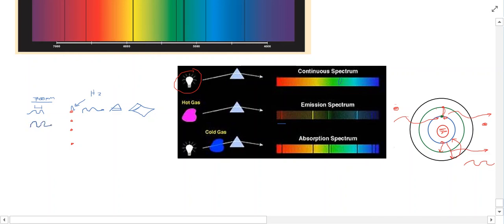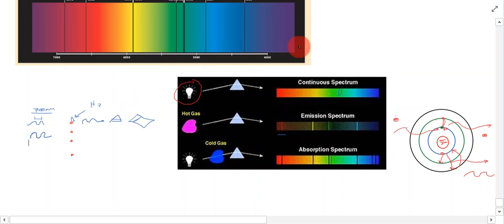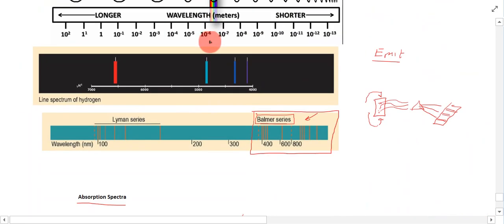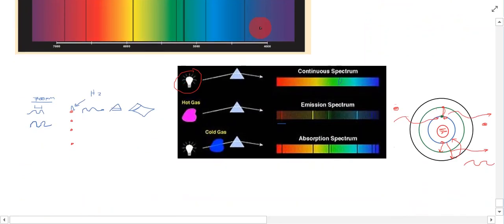So imagine this is the other wavelength of light, and it's somewhere down here. Let's say it's 500 nanometers. What will happen is that it'll just pass straight through, and the atom won't even absorb it. It'll just show up on your spectrum like this. So it hasn't been emitted, or it hasn't been absorbed by the hydrogen atom.